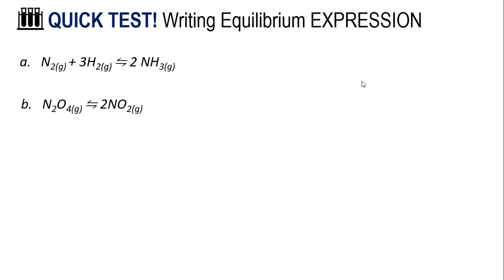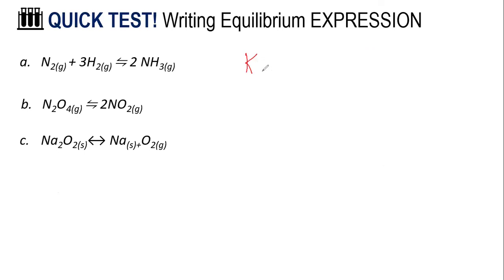Okay, so just a quick test. How are you going to write the K expression of this, for example? Here, an example is your nitrogen gas and your hydrogen gas will produce your ammonia. So this is a combination reaction. When we write our K expression for this one, our K expression would be,